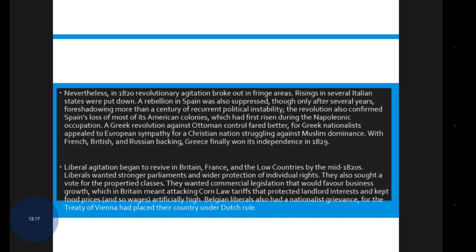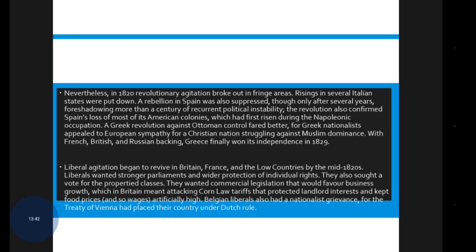They wanted commercial legislation that would favor business growth, which in Britain meant attacking the Corn Law tariffs that protected landlord interests and kept food prices, and thus wages, artificially high.